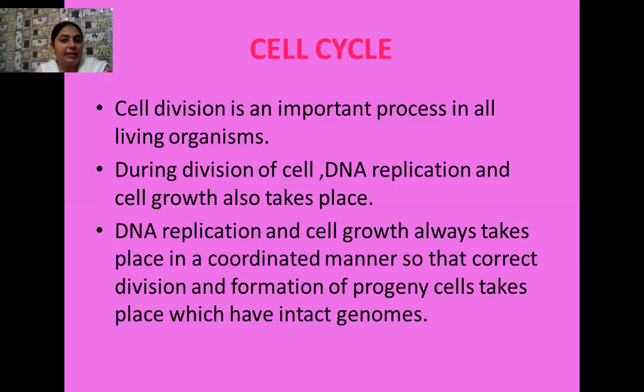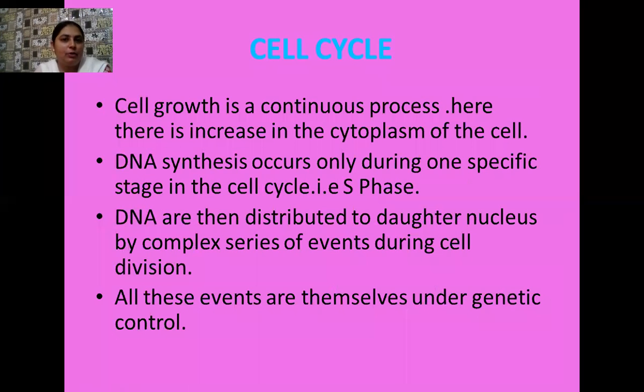All right. So DNA replication and cell growth take place in a coordinated manner, so that correct division and formation of progeny cells which have an intact genome takes place. Genome means genetic material.